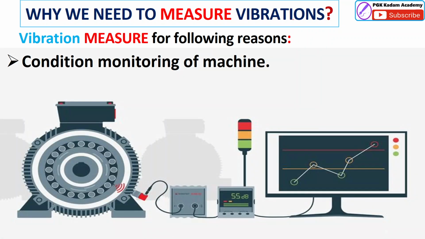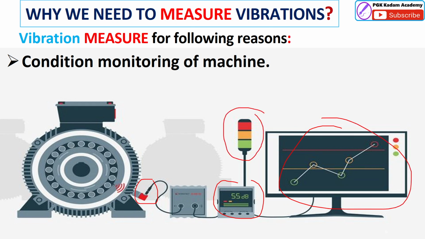Condition monitoring of machines is needed, and for this purpose we can check. See here, the vibration is measured through this device, connected to this device, and displayed on this board, and also displayed through this system.